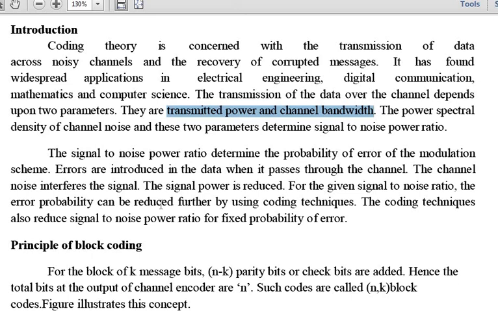To reduce that, we introduce a channel encoder block on the transmitter side, and we use a channel decoder at the receiver side. The channel encoder adds some redundancy bits. Redundancy bits are nothing but extra bits. Suppose I give an example: 1100, two ones and two zeros, is my data that I am transmitting. To that I add an extra 0 and 1, and that is your redundancy bits, added through this channel encoder.